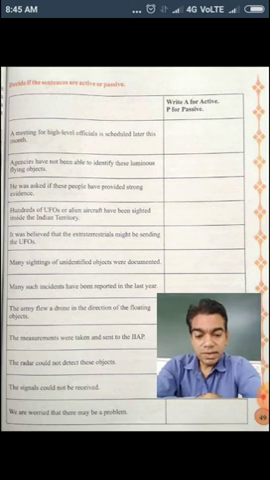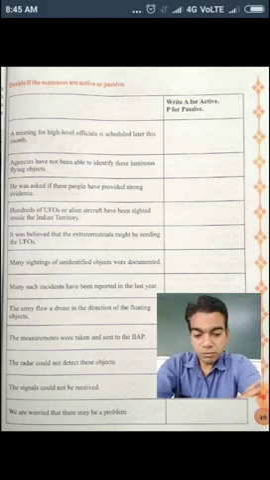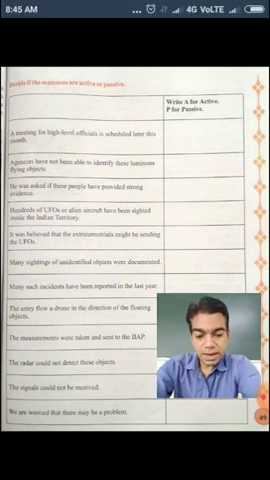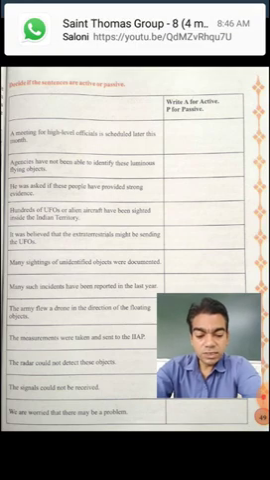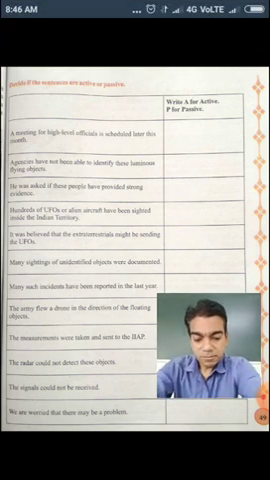Then, the army flew a drone in the direction of the floating object. Here flew, their active voice. The measurements were taken and sent to the IIAP. Were taken, then passive voice. Then, the radar could not detect these objects. Could detect, it is simple. So it is active voice.